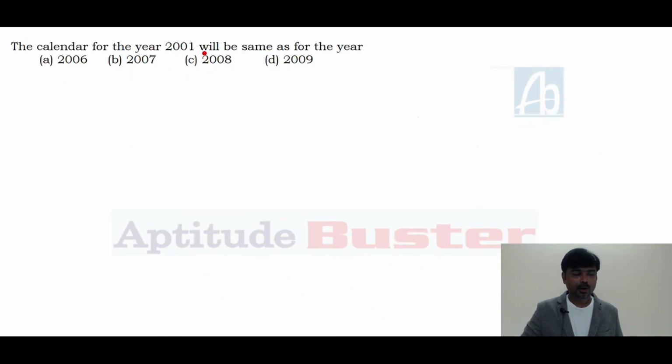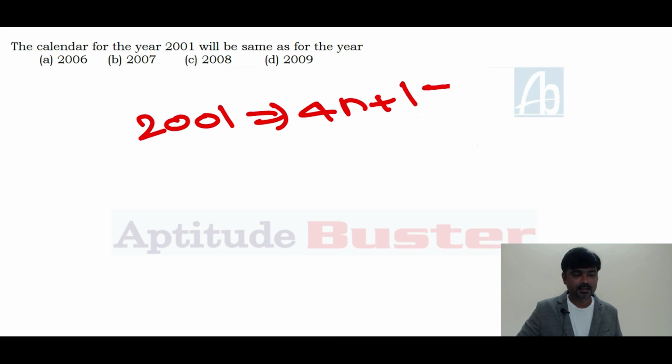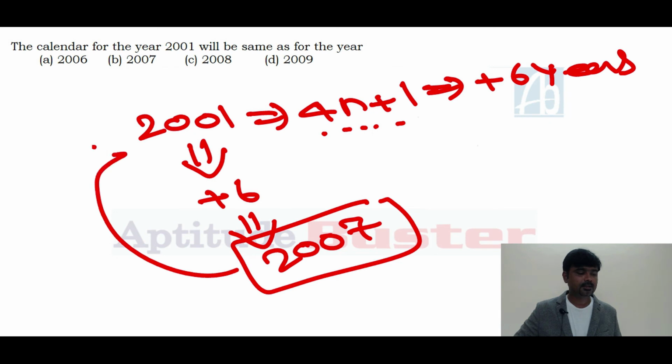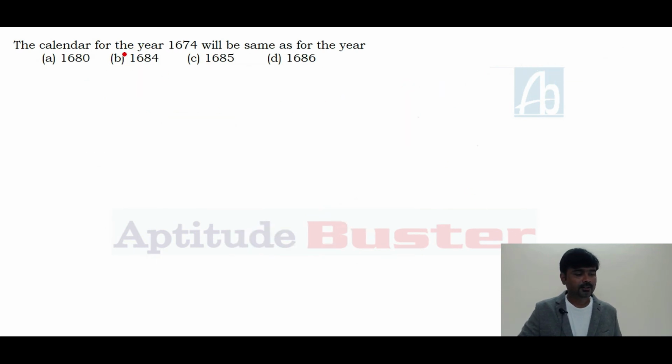The calendar for the year 2001 will be same as for the year... 2001 is in the form of 4n plus 1. As I discussed, if the year is in the form of 4n plus 1, you need to add 6 years. If you add 6 to this, we'll get 2007. The 2007 calendar is the same as the 2001 calendar. The answer for this question is 2007. Is it easy? If you listen to the concept class, then you can solve these kinds of questions within 1 or 2 seconds.